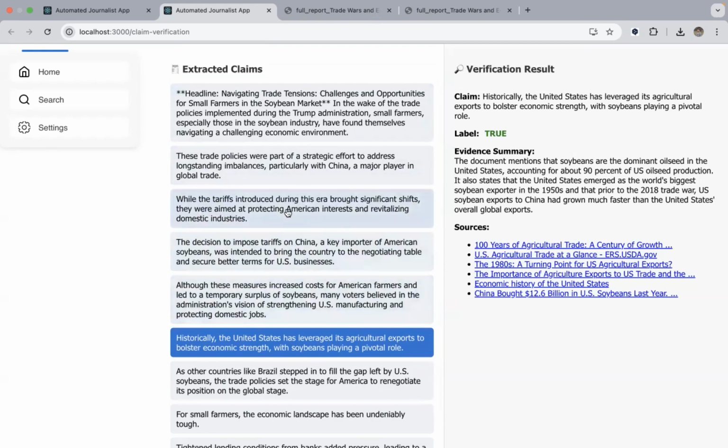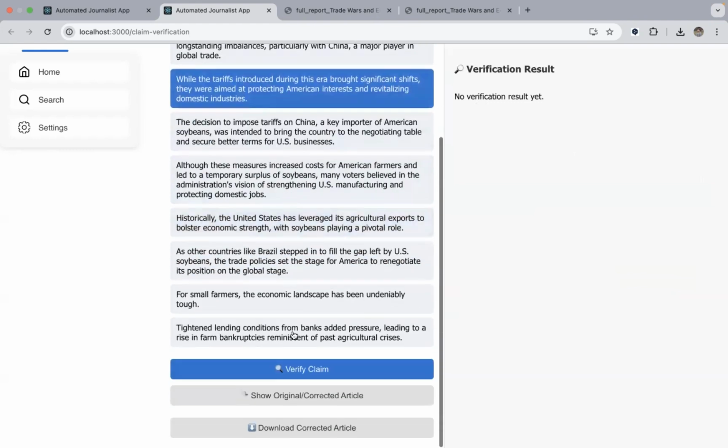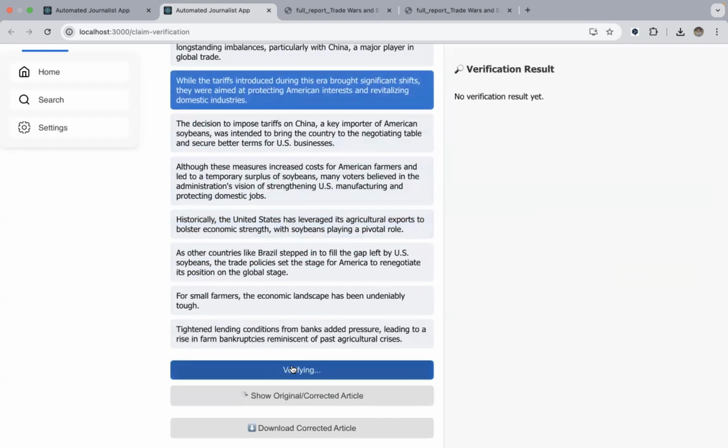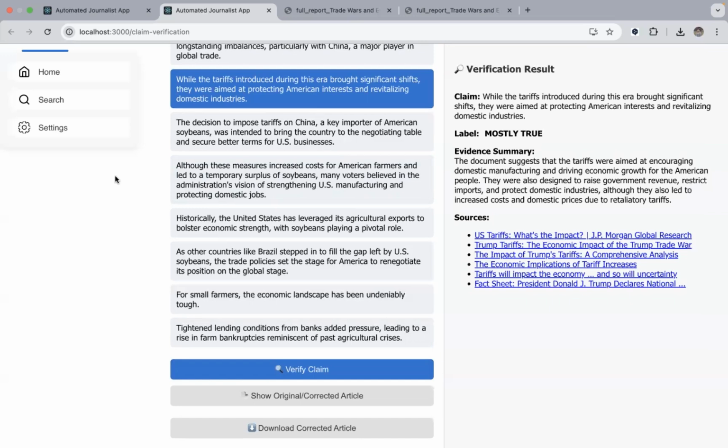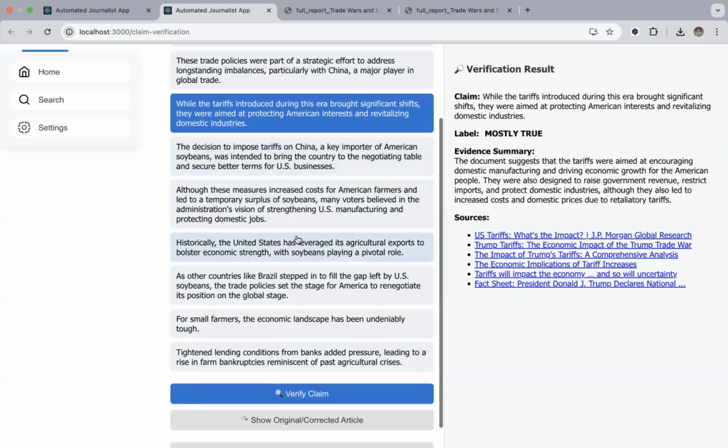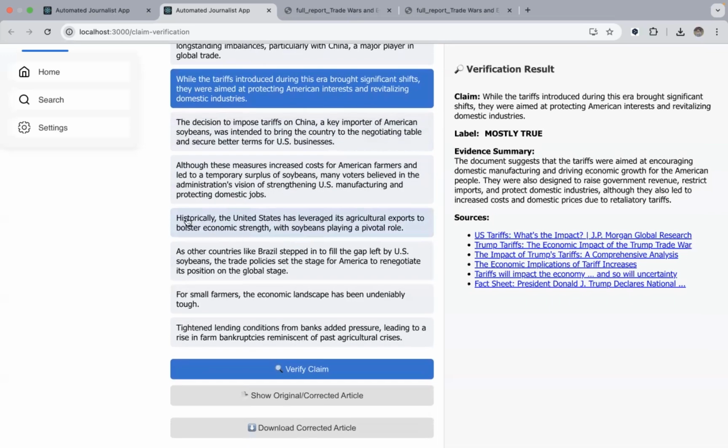and it's better if we find something not true, because we also have the possibility to correct it. But till now, whatever claims I have seen were actually true, so it's not possible to correct them. Only the claims which are mostly false or false are the ones that we can change in the article. We have a pipeline behind that.